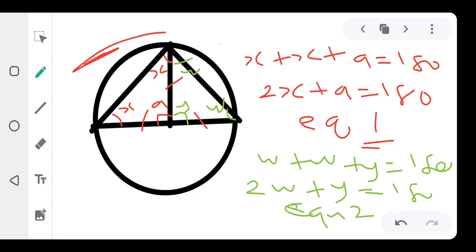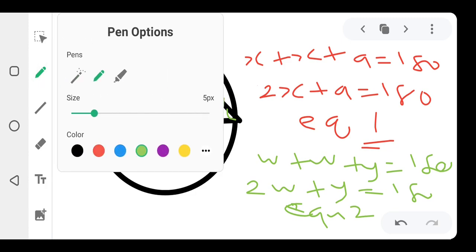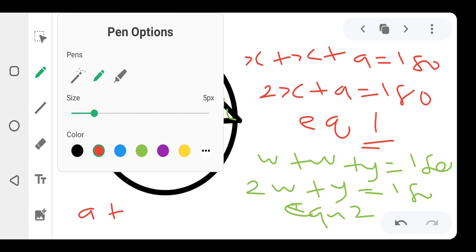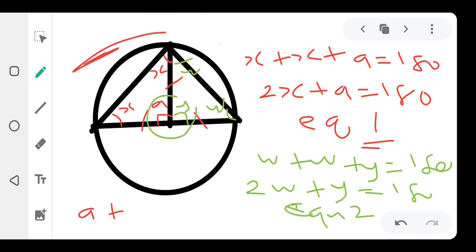All right, I can also form one other equation again. So let's form the other equation, which is a plus y. You understand? These two that we have here. A plus this y will give me 180, with a different reason. Why? Because the sum of the angles on a straight line is equal to 180. They are on the straight line. I'll call this my Equation 3.